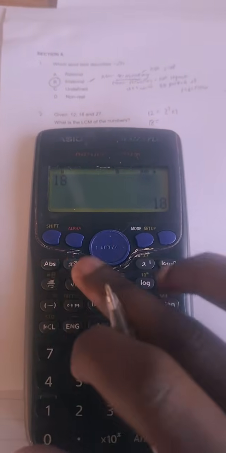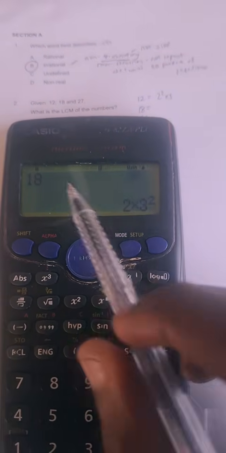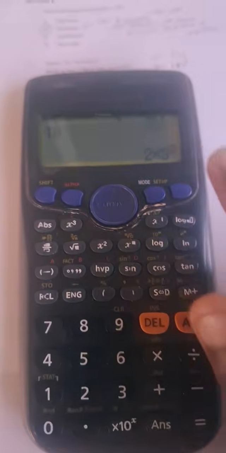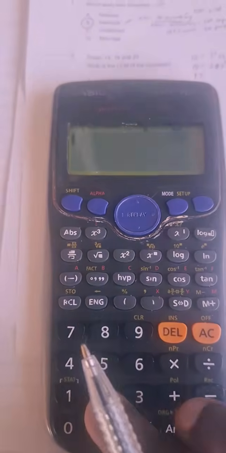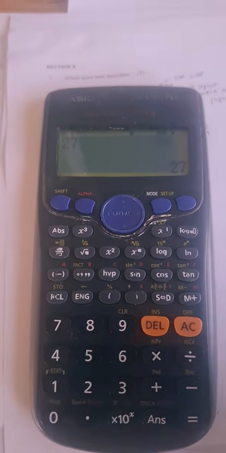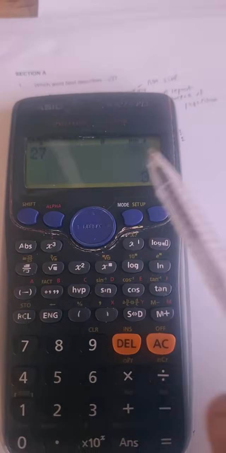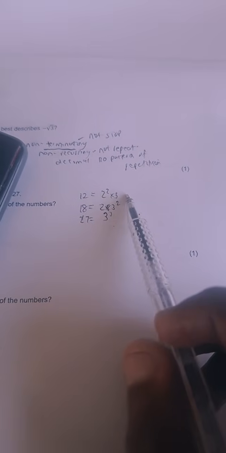Now 18, sorry, not 8. Please, guys, make it a point that when you write down these things in your calculator, you write the right thing, not the wrong thing. 18 is 2 times 3 squared. Then lastly, 27. We say 27 equal to, then we press shift, we press fact. We get 3 to the power 3. So the ladder method is not even needed. We can prime factorize simply using our calculator.